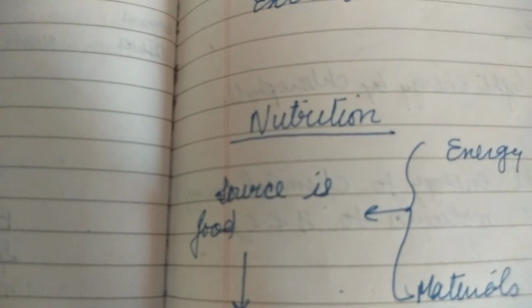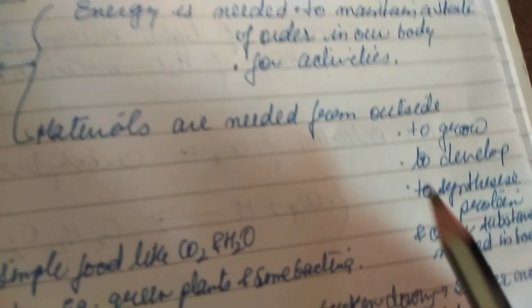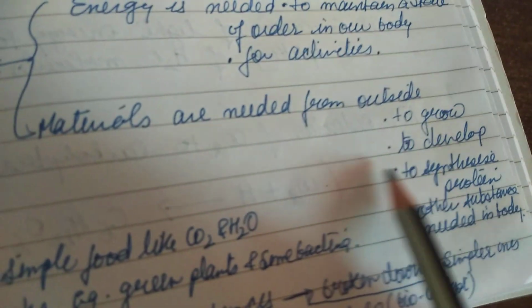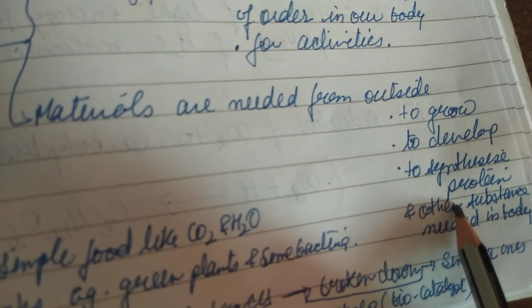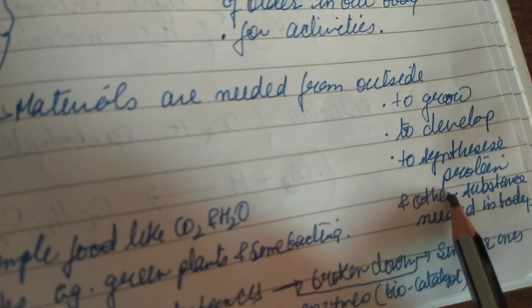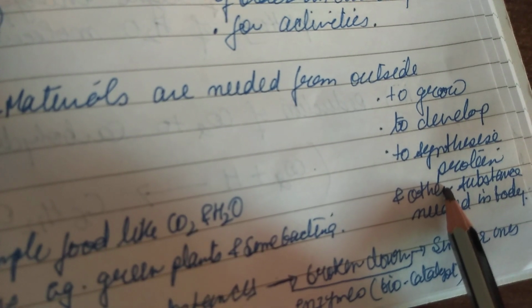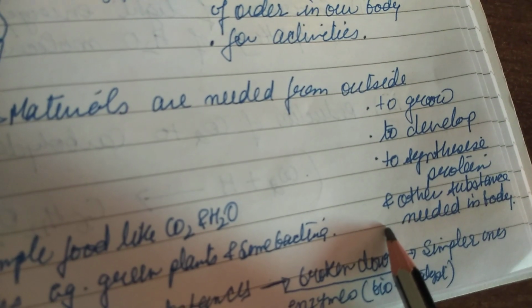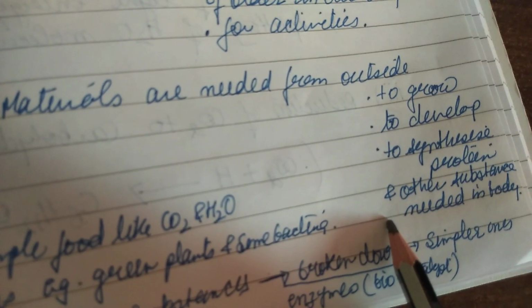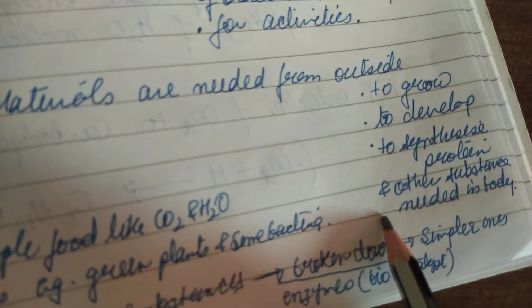We need materials for growth, for development, and to synthesize protein. Some proteins we take from outside and some are synthesized in our body. And for synthesis of other substances, there are so many substances synthesized in our body.